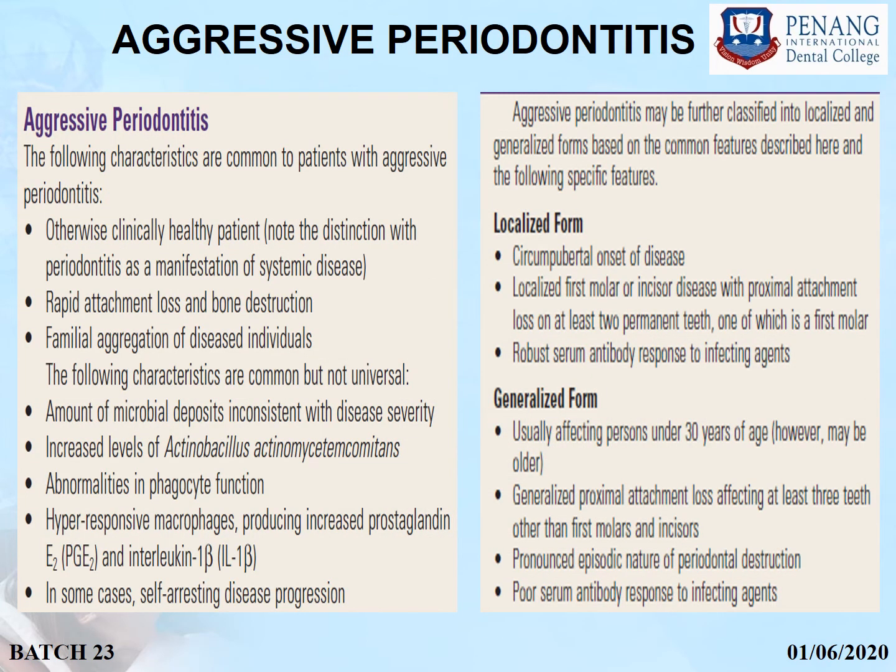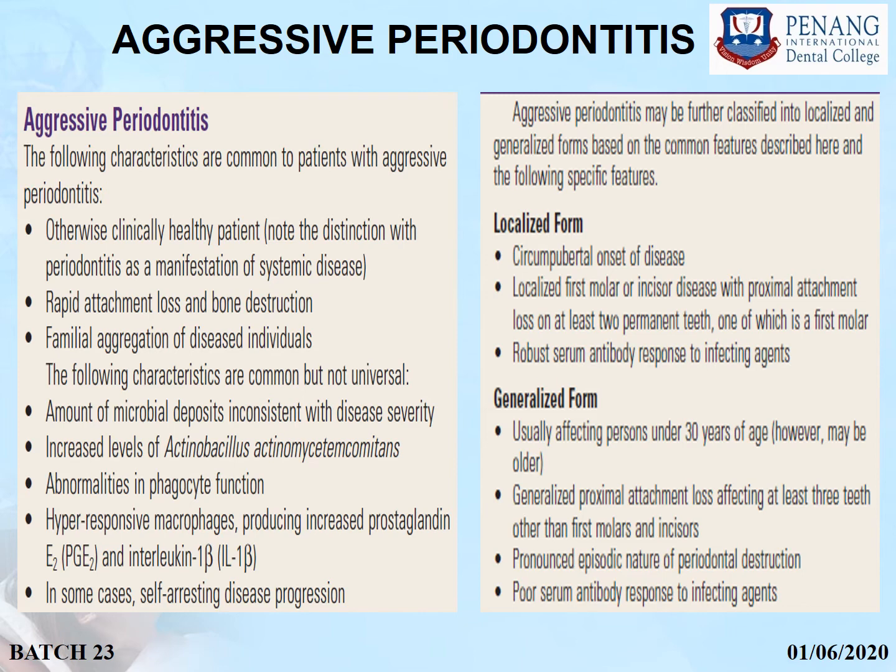Coming to aggressive periodontitis, the following characteristics are common to patients with aggressive periodontitis: otherwise clinically healthy patients, but you have to make a note of the distinction when you are comparing this disease with the disease which is classified under periodontitis as a manifestation of systemic disease. There will be rapid attachment loss and bone destruction. Familial aggregation of the disease has been seen in patients who have aggressive periodontitis.